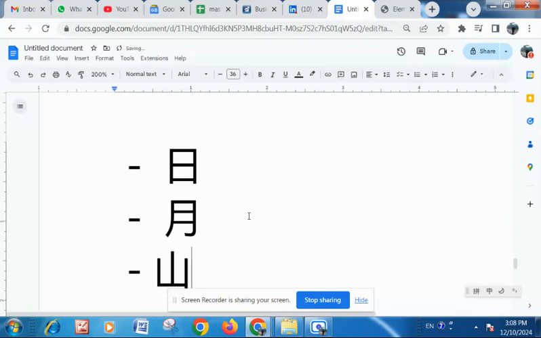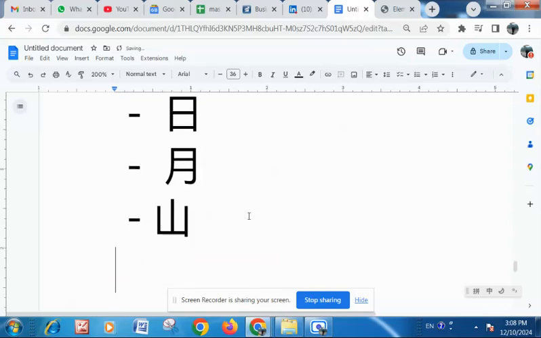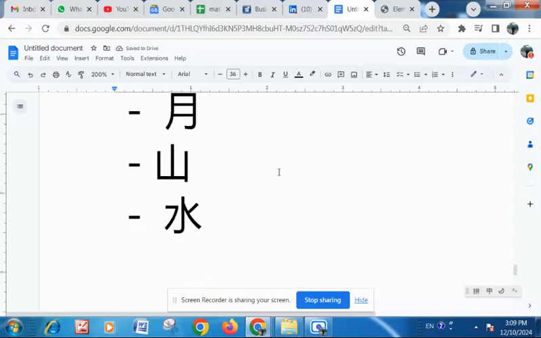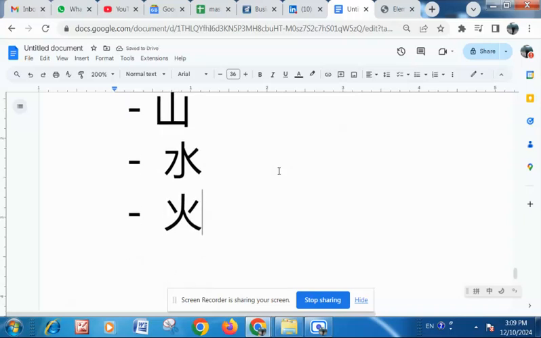Then this is very obvious. This is a mountain, two lines in one plane, and the other line is higher. This is how to write mountain. Some more. This is water. This is taken from the image of a river. So the straight line is the flowing river, and the lines on left and right are tributaries and distributaries. This is fire. This looks like a bonfire with flames coming out from left and right.